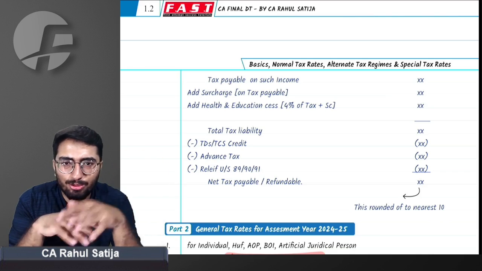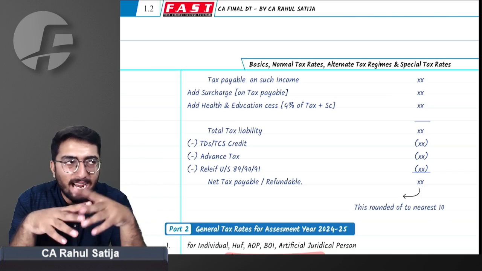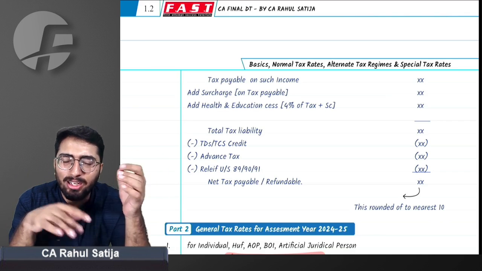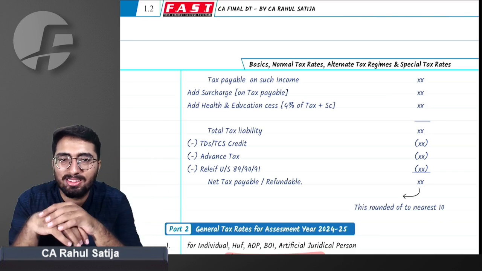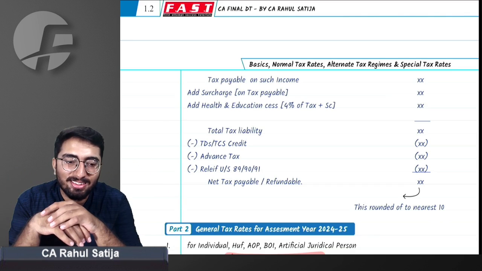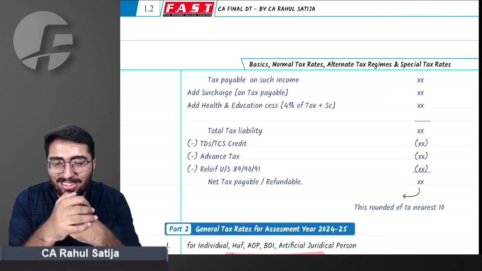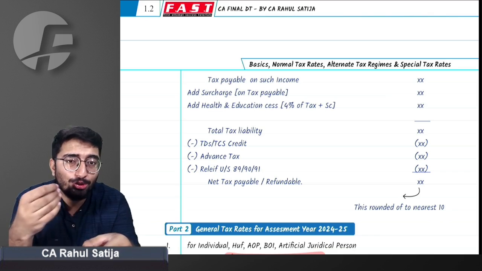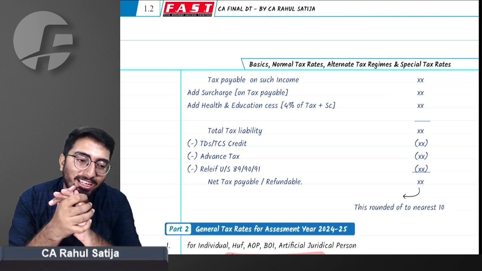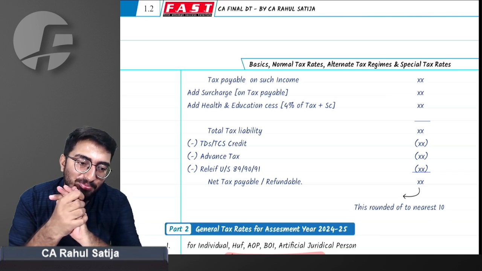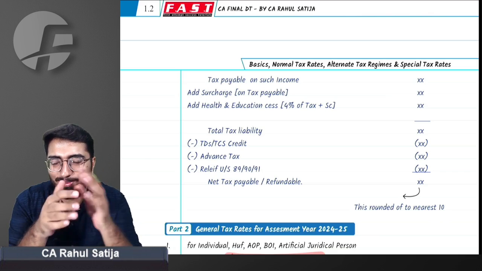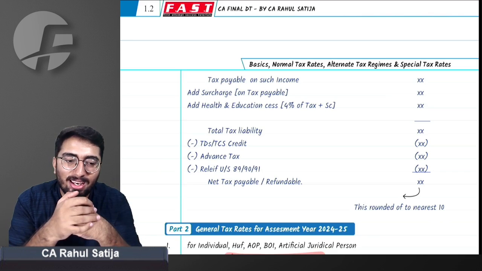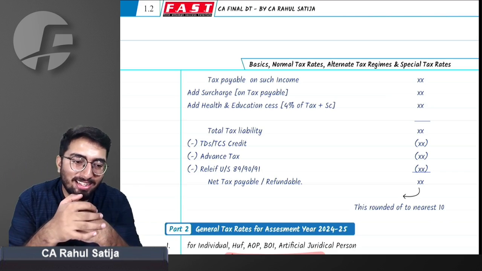These things you already know. You don't need to focus even for this, and even a day before the exam, you need not refer to such topics. But because it is our first day, we have to carefully go through what you know and what you don't know, and how we have to proceed. I have to take care of those things, so we are going slow. Otherwise, this would have been a 10-minute topic. We have unnecessarily dragged it for 30 minutes.